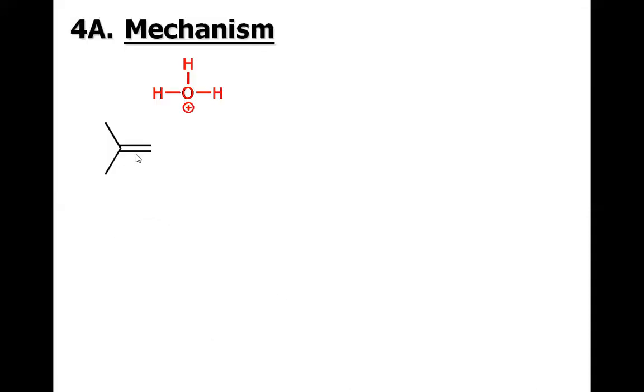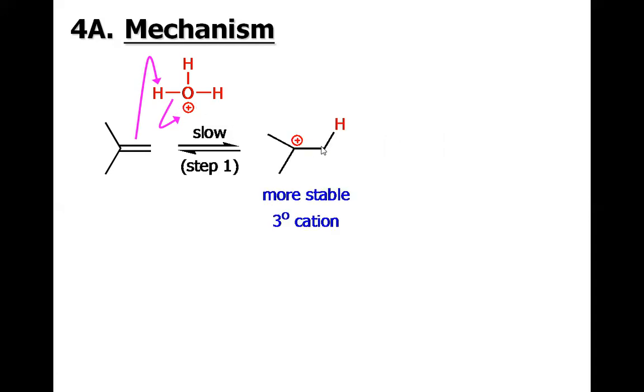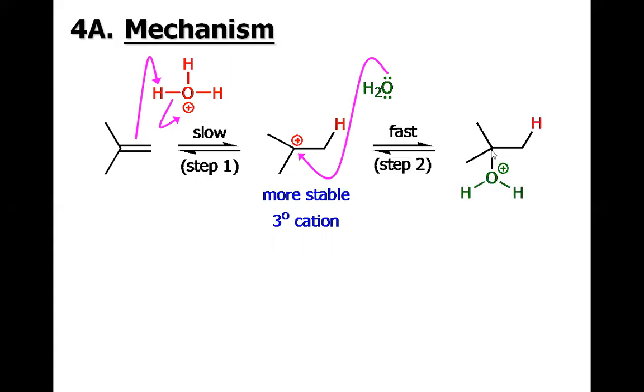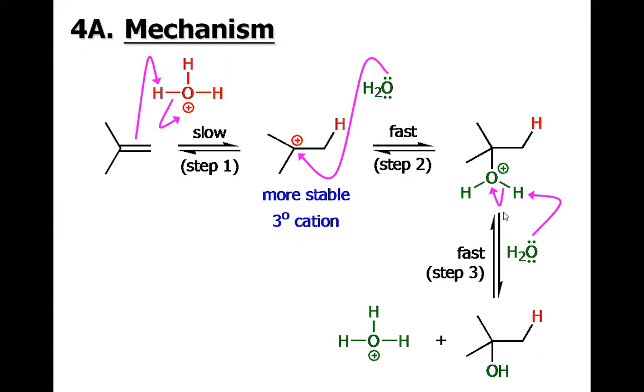So the pi bond will attack the H of H3O positive, and we will be having the attachment of terminal carbon with the H, leaving the central carbon as a carbocation called the tertiary carbocation, which will be immediately captured by the water molecule that was just formed from the hydronium ion, and we have the addition of the water to the middle carbon, and then this oxonium ion will be converted into the alcohol by another mole of water molecule.